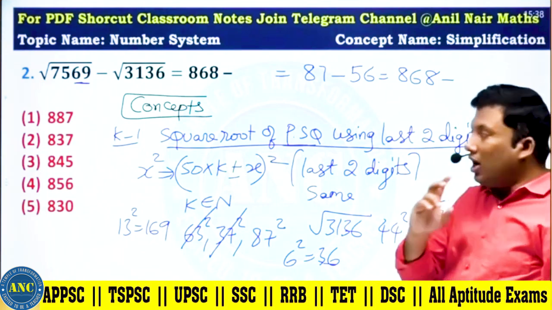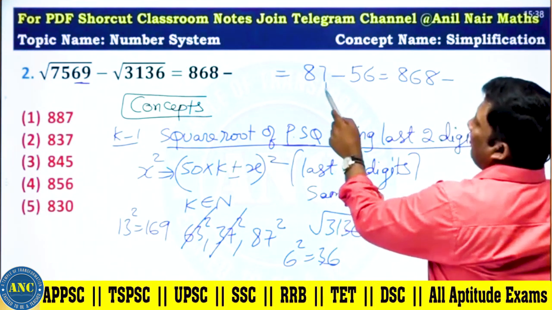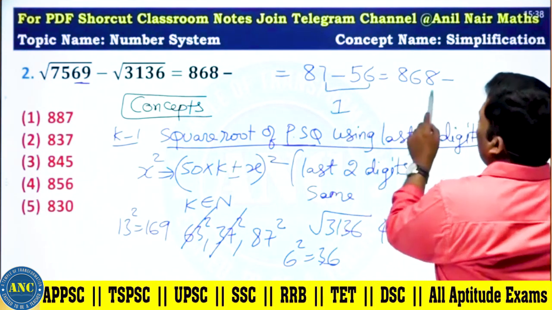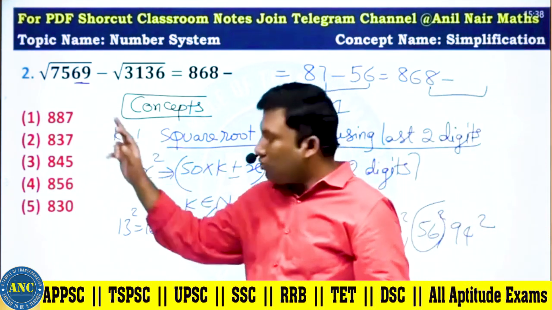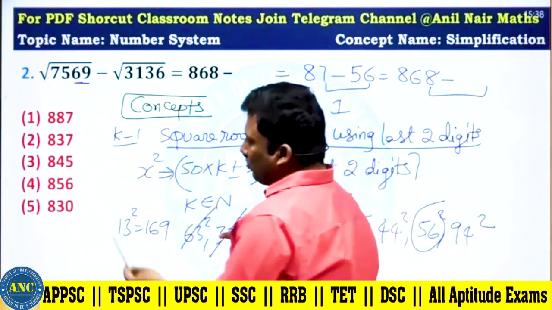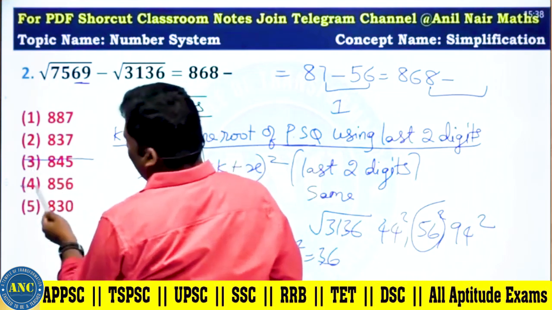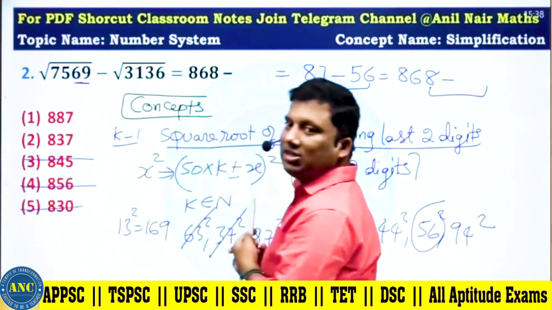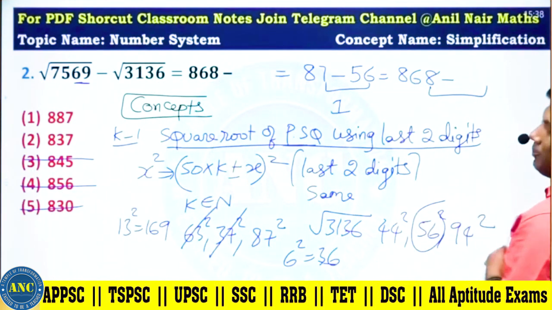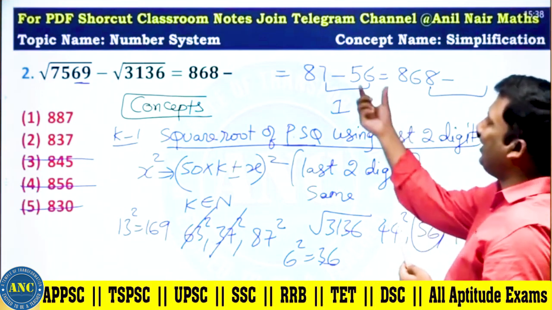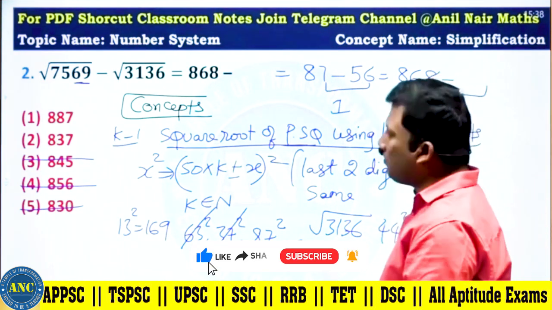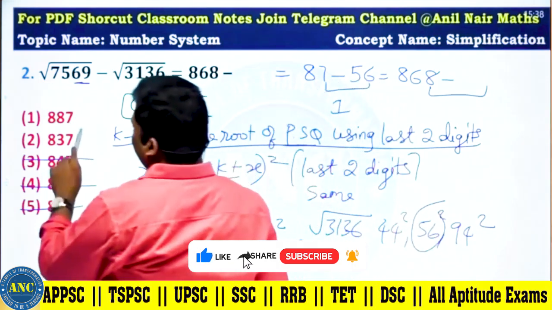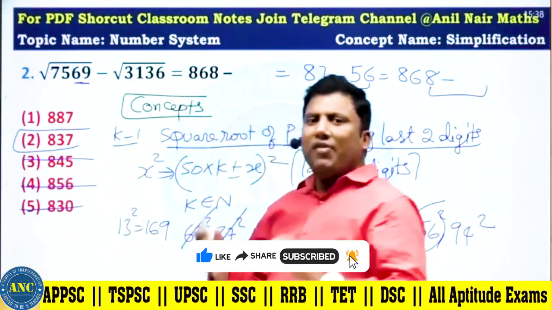Now please do not solve this number. 7 minus 6 is 1. Something minus 8 minus 7, it is 1. This is not possible. I hope the idea is clear. So this is 31. 868 minus 31 is 837.